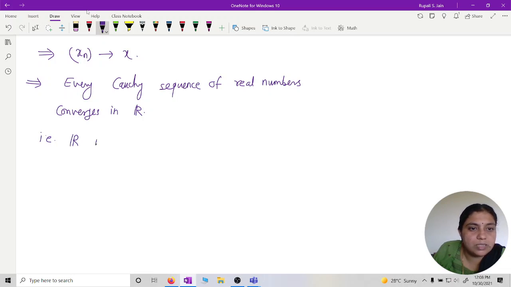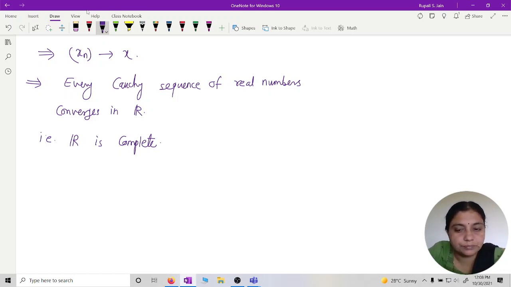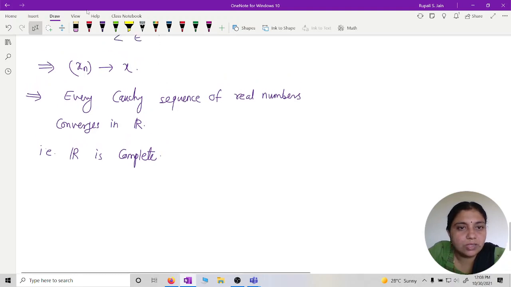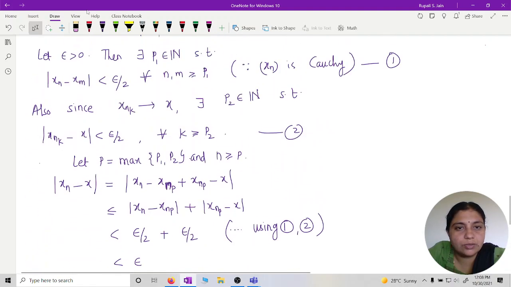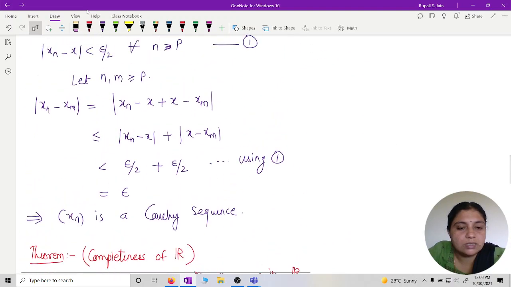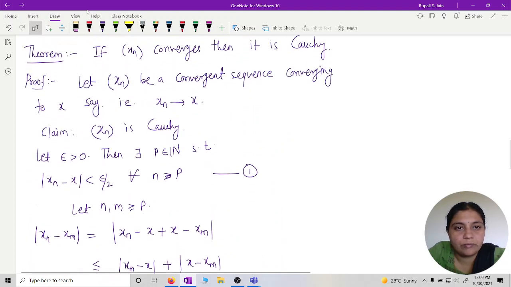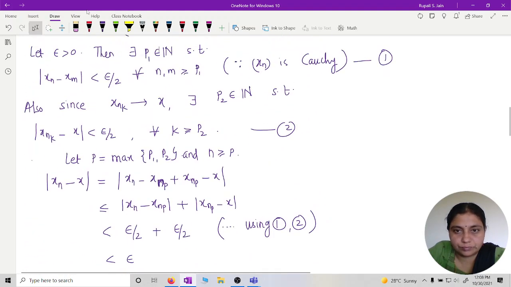The set of real numbers is complete. Is that okay? These are all theorems related to Cauchy sequence.